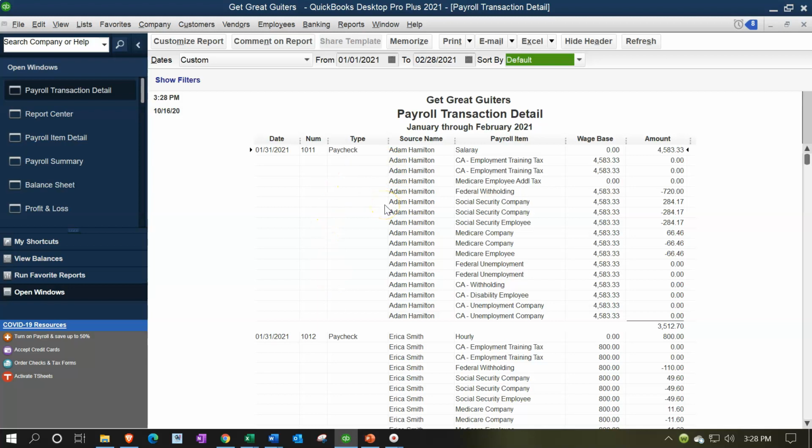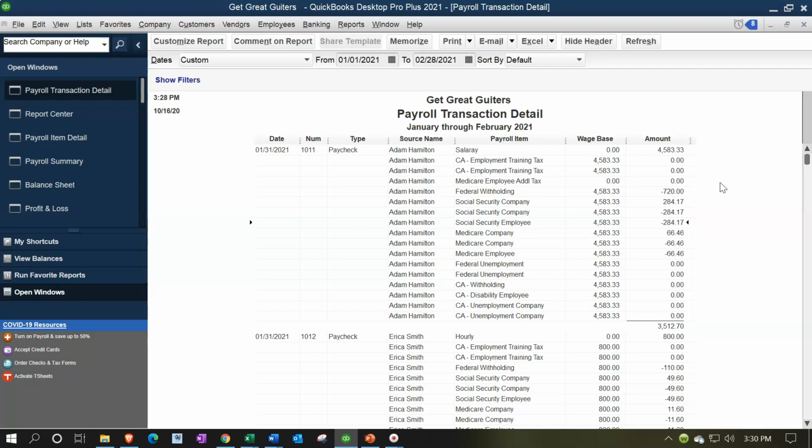This is kind of an overwhelming report, but it shows you what will actually be recorded in the GL by paycheck. And all this stuff will basically be in the GL by paycheck, right? So we got the check, the individual check for Adam. We have the salary amount. That's going to, as an expense, this will be an expense up top on the income statement. And then we've got the federal withholding. That's going to be the amount that was taken out of the paycheck. That'll be our payroll liability on the balance sheet.